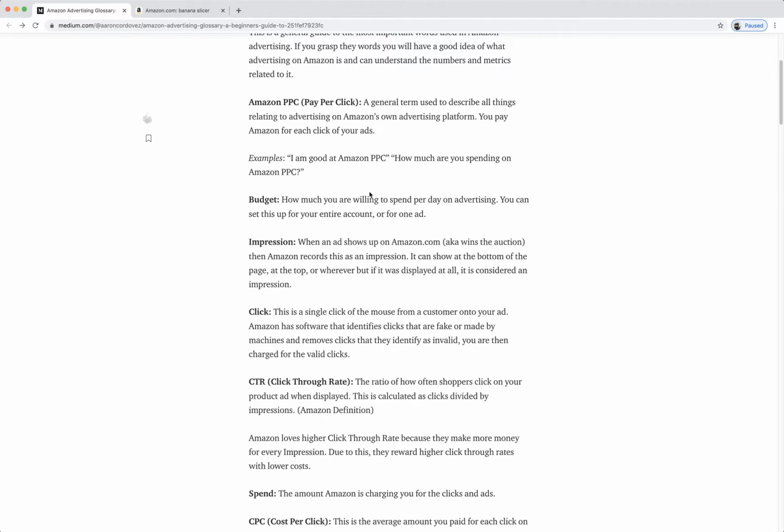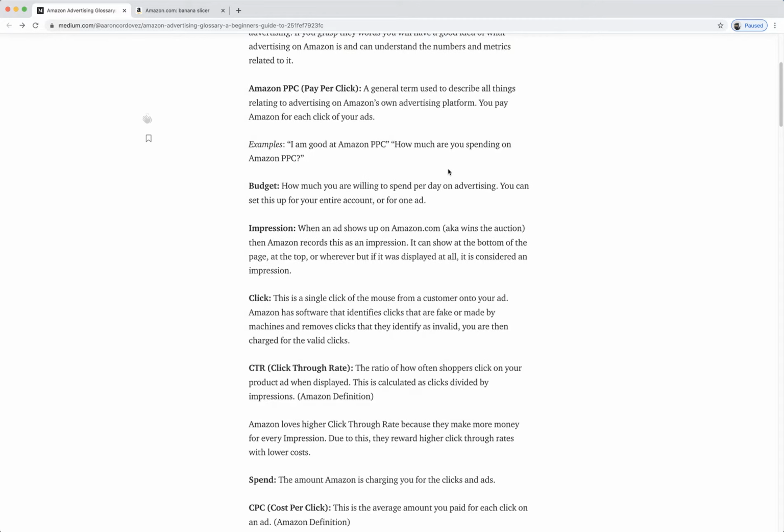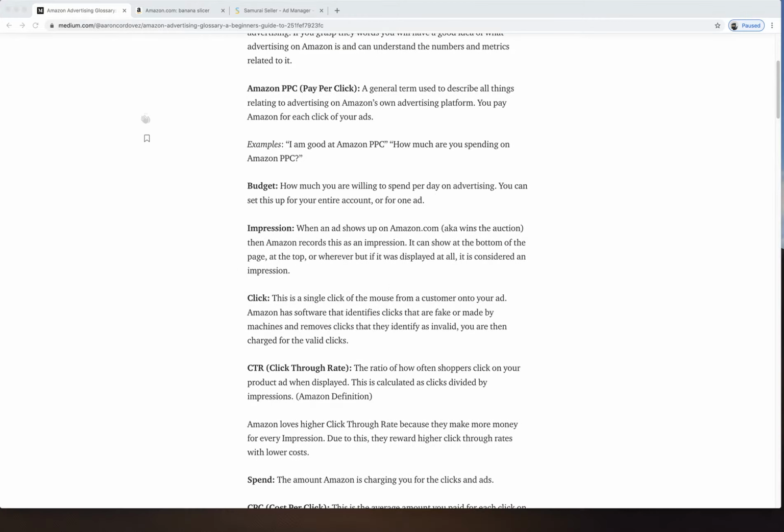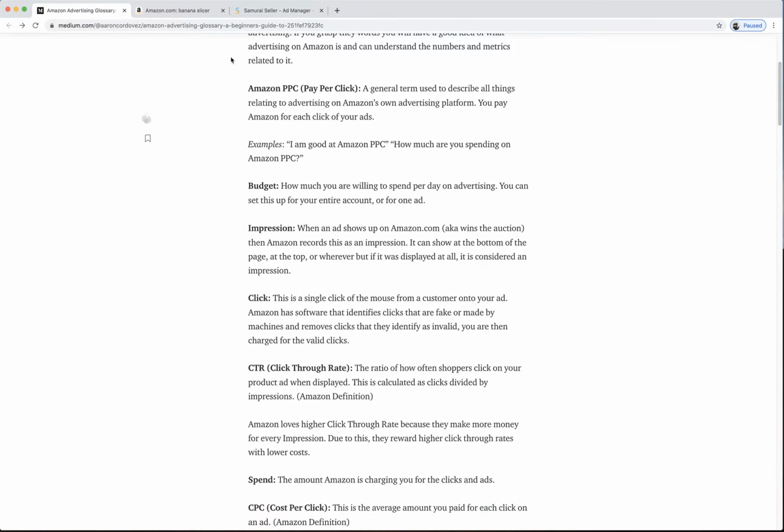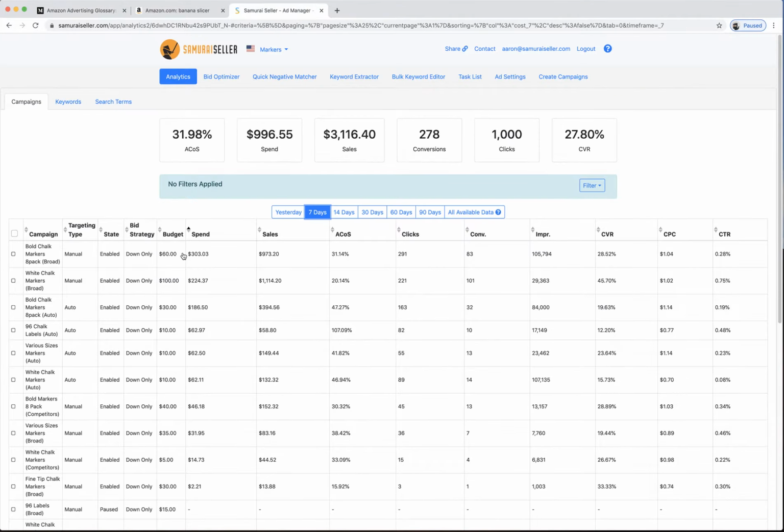Budget. Pretty simple, pretty basic English word. It's just how much you're willing to spend per day. Now you can have a budget on your entire account, or you can have a budget just for one ad or one group of ads. So what I'm going to show here basically is that a lot of times, later on when we go into a campaign, they have a budget by campaign, or you can set a budget on your entire account.